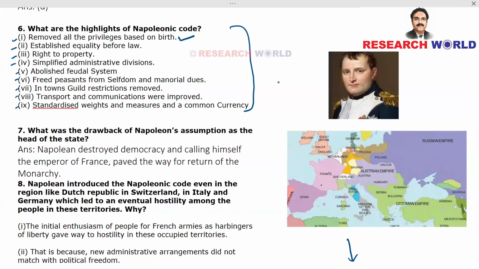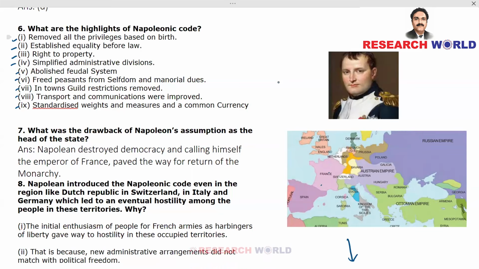So in the previous question, we have noted that there is something called three estates, where we have got clergy, then we have got nobility and their positions. They are all enjoyed by these people, a minority, by birth. Okay, it was based on the birth. And that was removed because there was something called equality before law. After the French Revolution, every citizen was treated as equal, and there is something called a constitution for France.